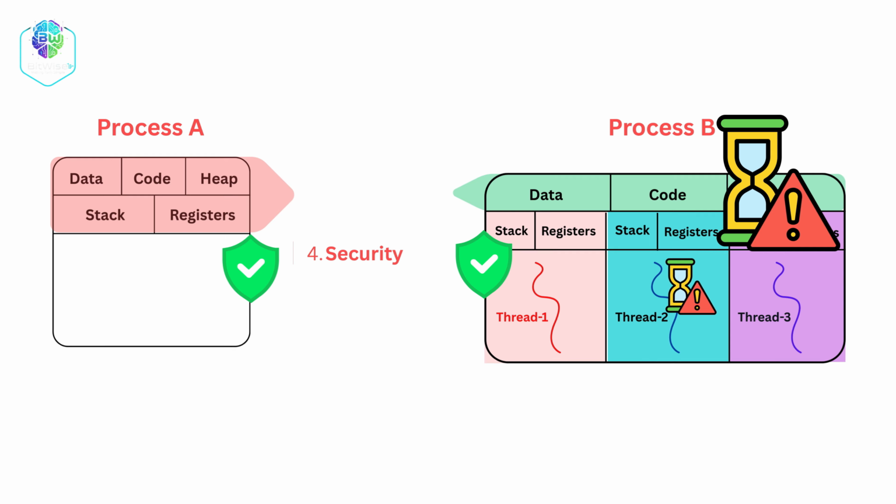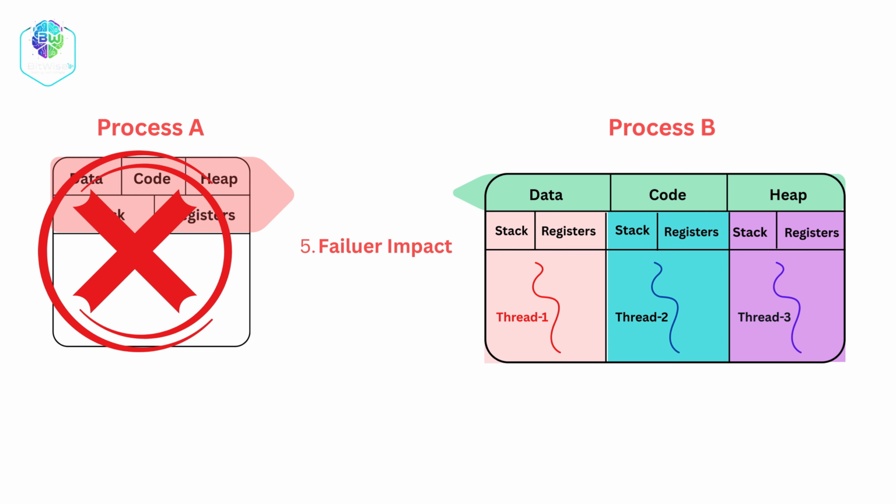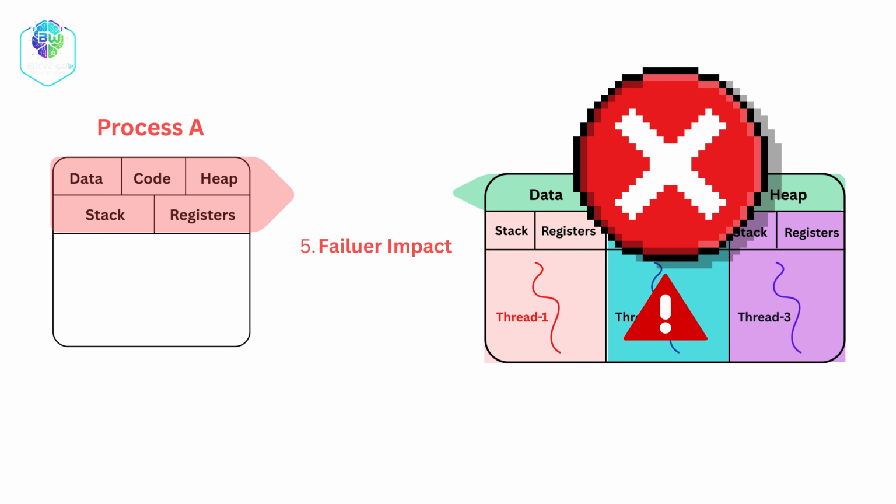Fifth, failure impact. If one process crashes, other processes usually continue running. But if one thread crashes, it can crash the whole process.